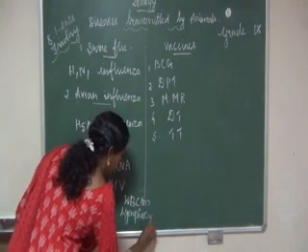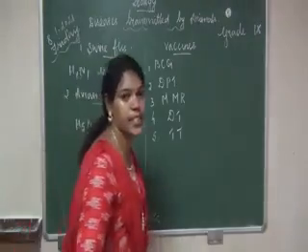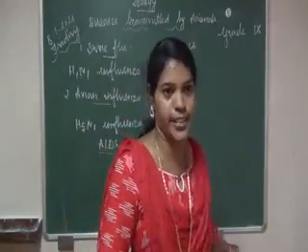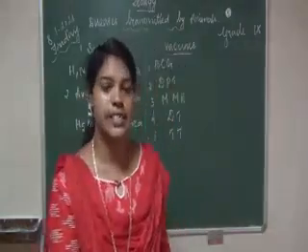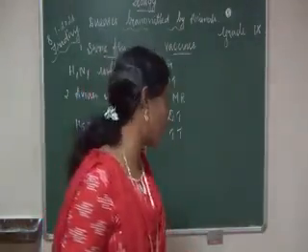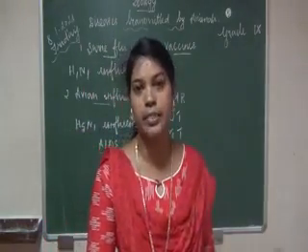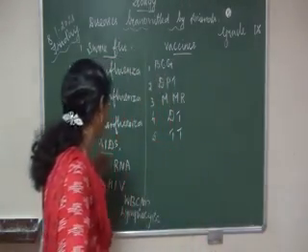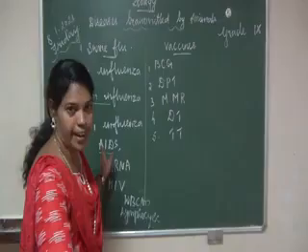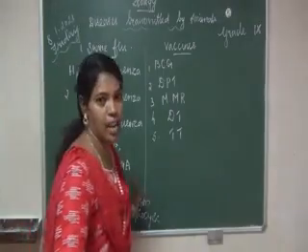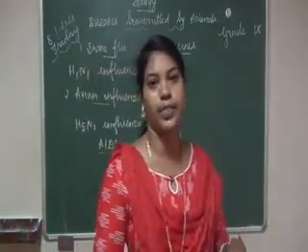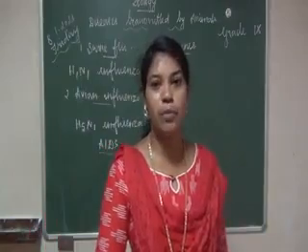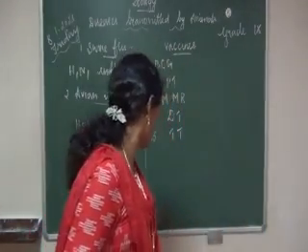WBC, lymphocytes. You know WBC is the police force of our body, isn't it? Whenever foreign particles enter our body, it will fight with them. It won't allow the microorganisms to enter our body. But when the person is affected by AIDS, what happens? It will affect the whole immune system. So they cannot cure that particular disease.